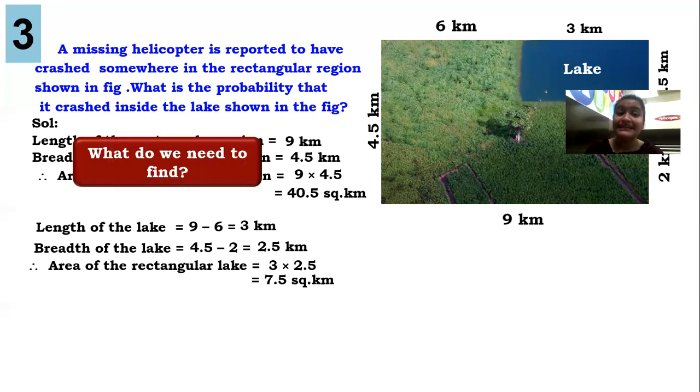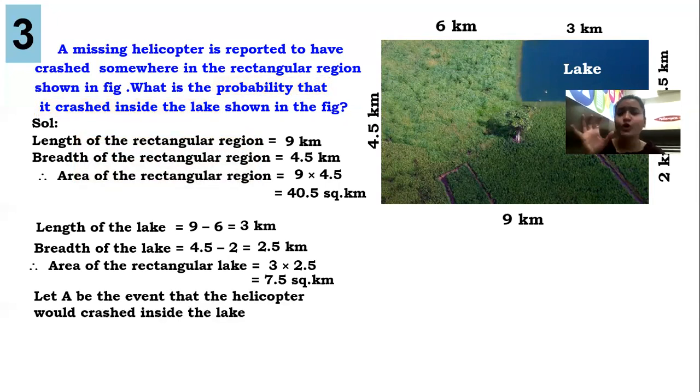Remember, in probability, if you are dealing with geometrical figures, then the formula will be as follows. Over here what we need to find is the probability that the helicopter would have crashed inside the lake. So the lake is our main event and the sample space is the rectangular region.